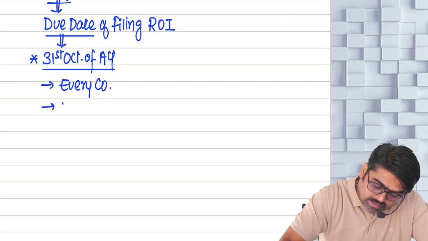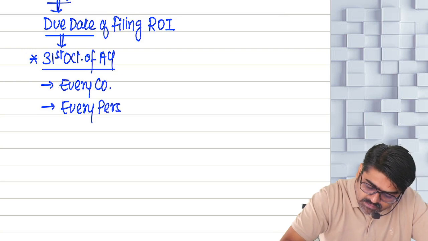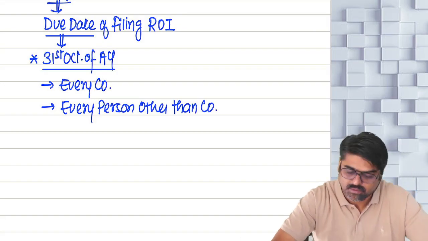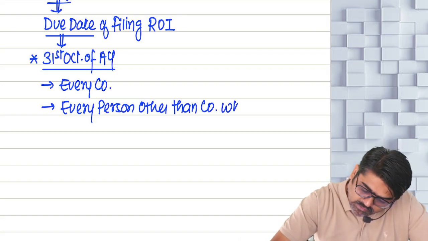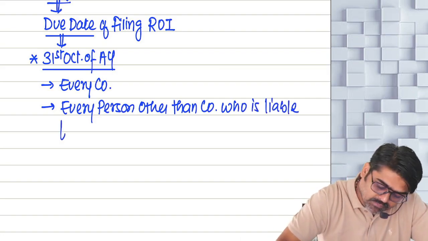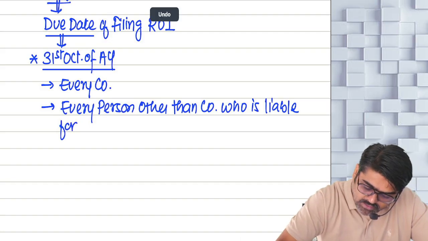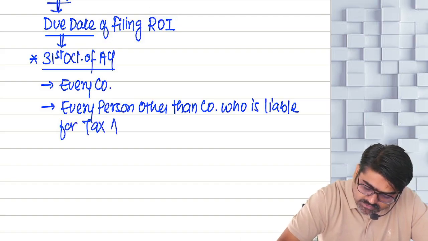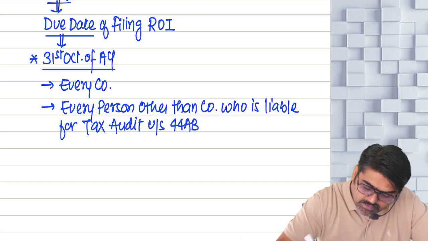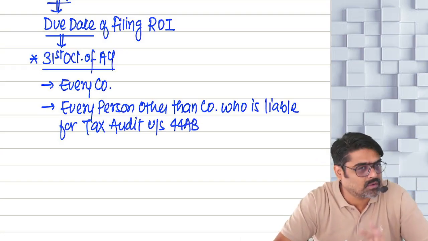And every person other than company who is liable for tax audit under section 44AB. So whether the company is liable or not, you are not supposed to see that.